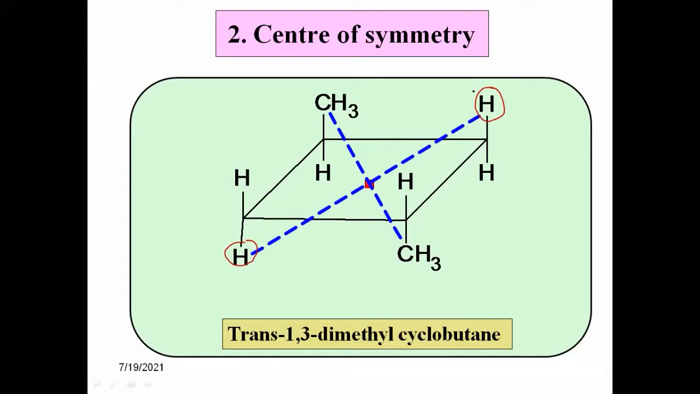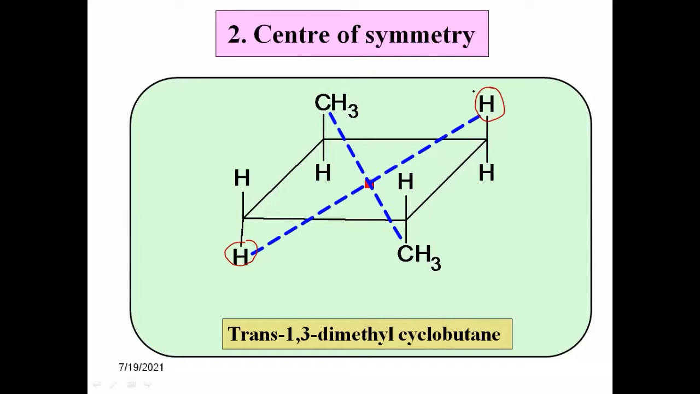And thus trans 1,3-dimethyl cyclobutane has a center of symmetry, and therefore it is optically inactive. Now what is the center of symmetry? It is a point within the molecule, and when a straight line is drawn through it, having same atoms or groups on both sides of that point, त्या पॉइंटच्या दोन्ही बाजूला लाईन वरती जर सेम ॲटम किंवा ग्रुप येत असतील, then that point is called center of symmetry. मग त्या पॉइंटला आपण सेंटर ऑफ सिमेट्री असं म्हणतो.